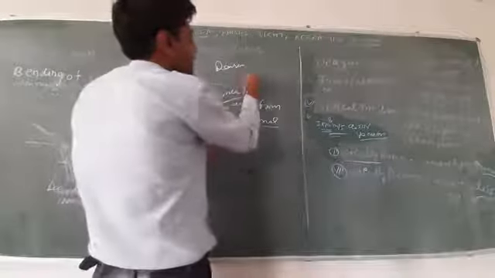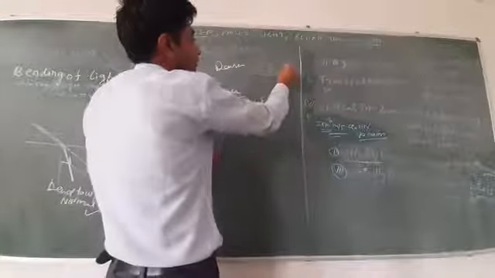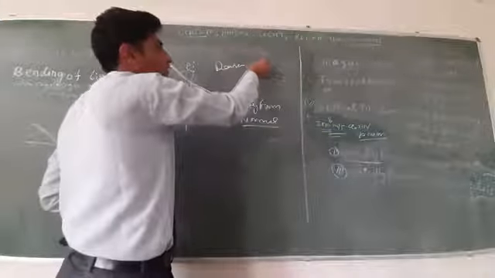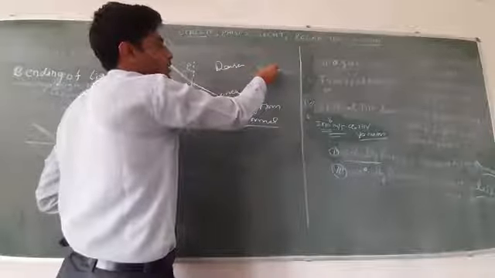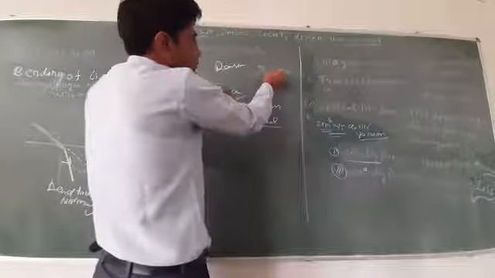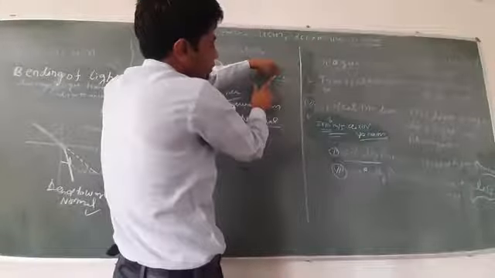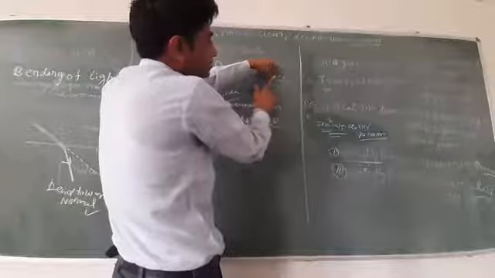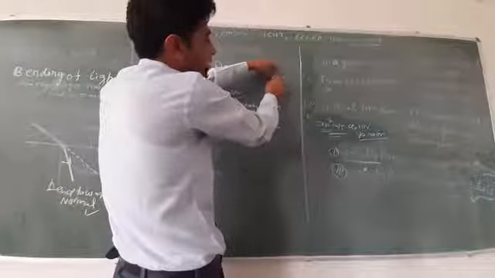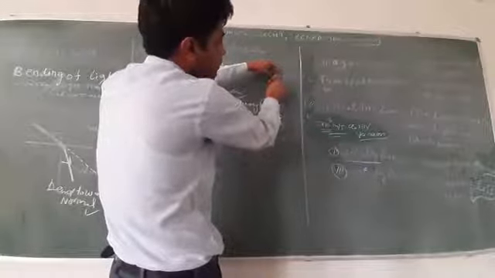This is a concrete road, and this is a smooth plane. If a trolley enters from concrete to smooth plane like this, you can observe that at this point this wheel of the trolley entered the smooth plane, so there is less force, but at this tire the resistive force is more.